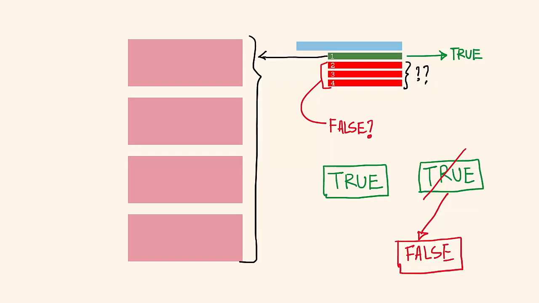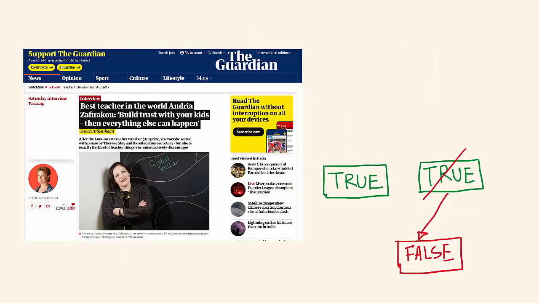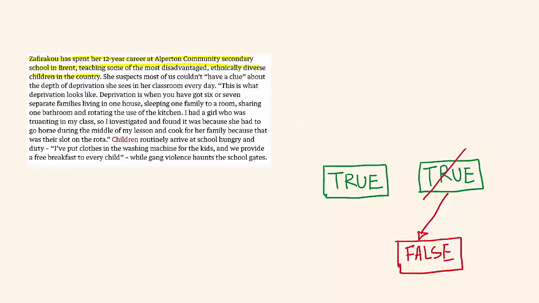Let's find that out. Let's actually do something. Let's pick this article from The Guardian. Best teacher in the world, Andrea Zafiraku: build trust with your kids, then everything else can happen. That's exactly what I'm also doing, Zafiraku, with these RC lessons as well. Hopefully. Okay, let's pick a paragraph from that article which says Zafiraku has spent her 12-year career at Alperton Community Secondary School in Brent teaching some of the most disadvantaged, ethnically diverse children in the country.